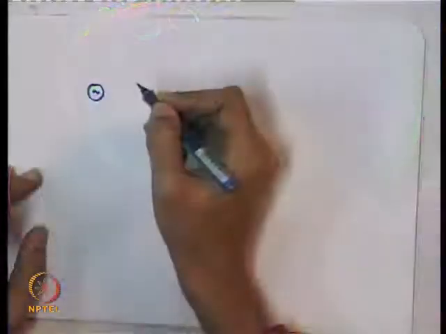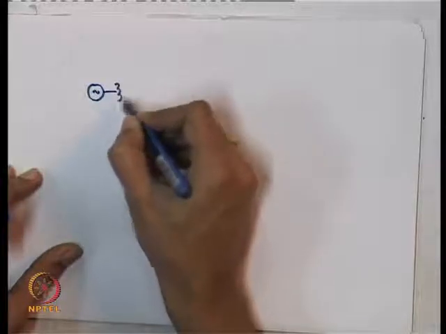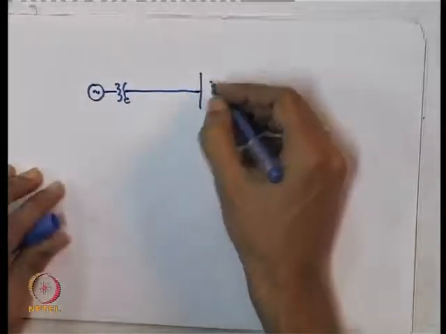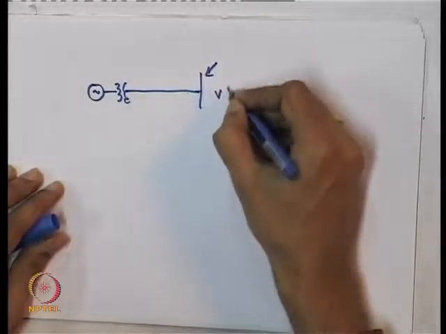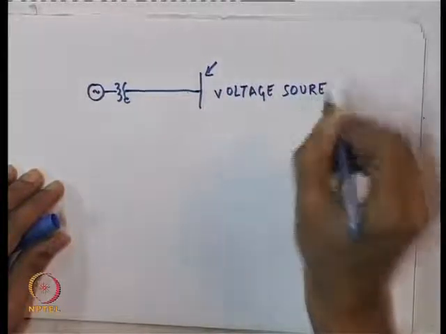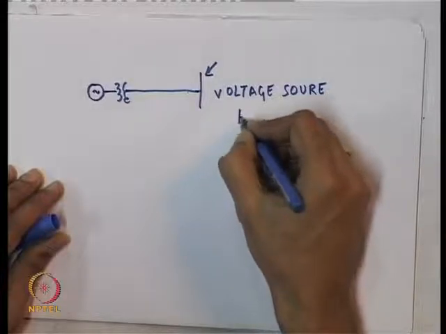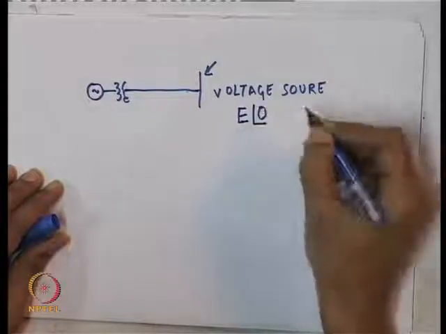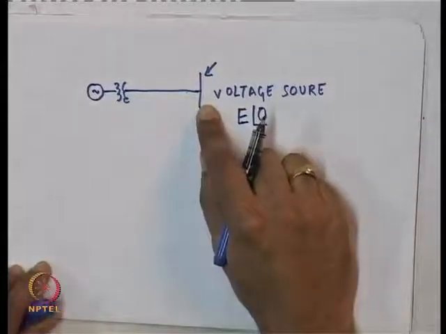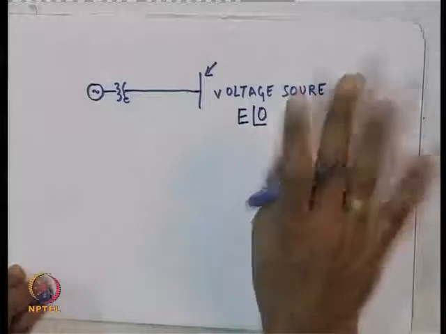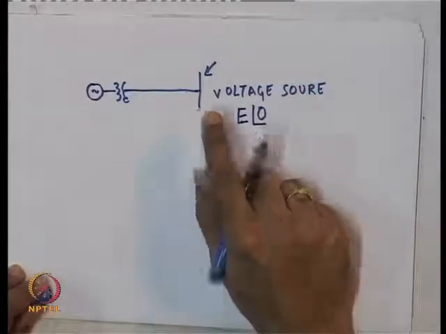Consider a single machine, a synchronous machine connected say via a transformer to a transmission line and a very large grid. The grid is very large and let us say it is practically a voltage source of constant magnitude E, constant frequency, so that its phase angle never changes. So, it is a three-phase sinusoidal voltage source whose voltage magnitude, frequency and phase angle simply do not change whatever you do. So, it is a very large system. This is a transmission line.